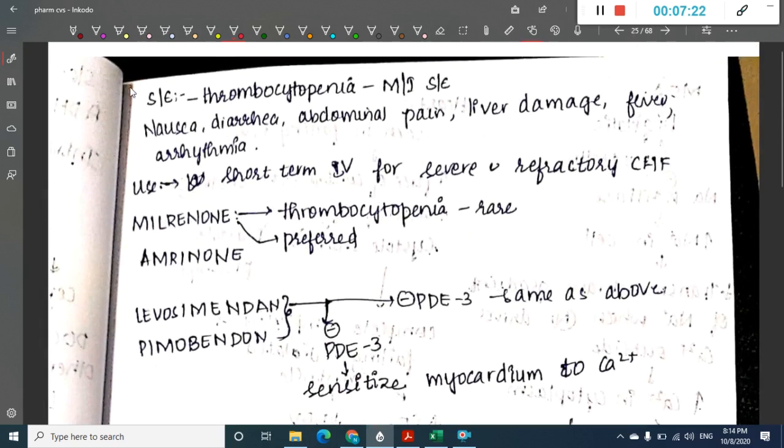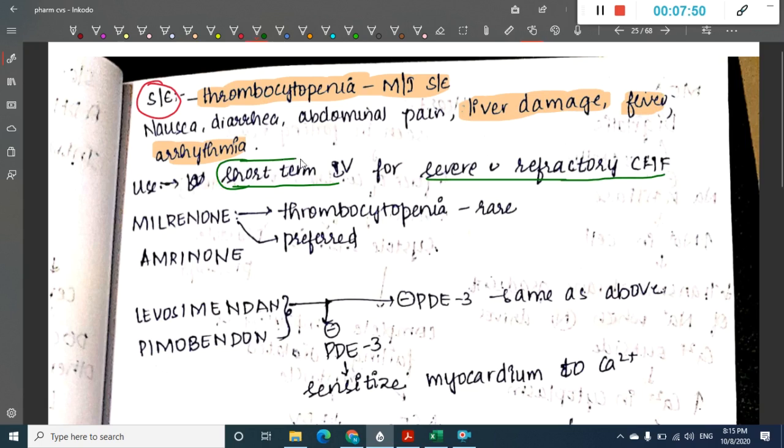Then the side effects are very important. This can cause thrombocytopenia, which is the most important side effect. The other side effects like nausea, diarrhea, abdominal pain are there. Along with that, there is liver damage, and sometimes fever and arrhythmia are also seen. What is the use? These are used as short-term treatment, by IV route, for severe and refractory congestive heart failure.